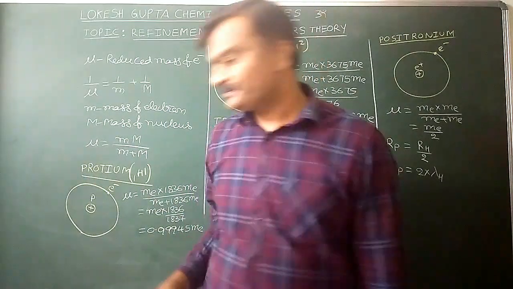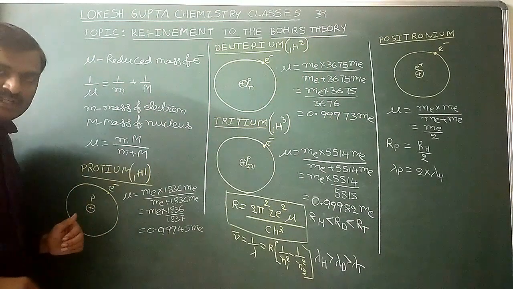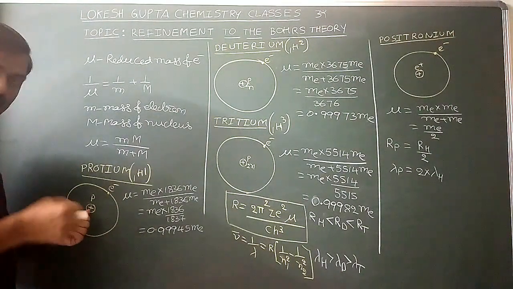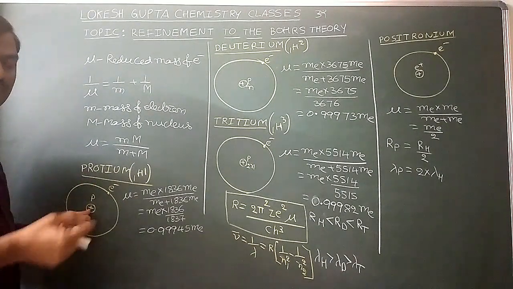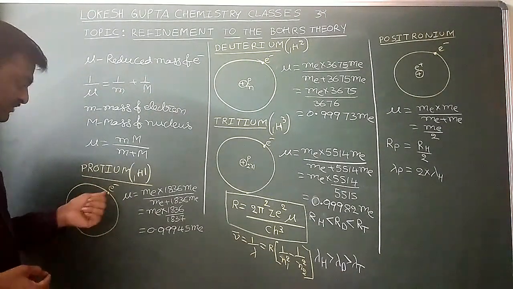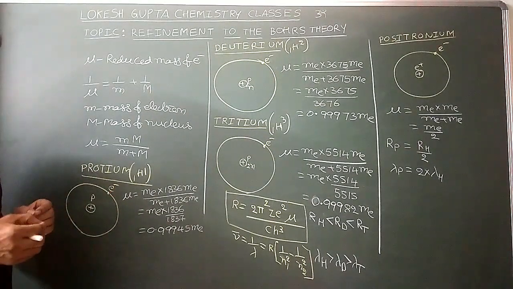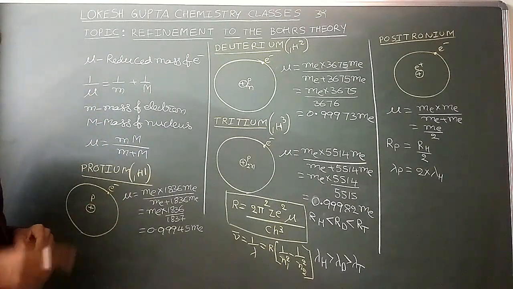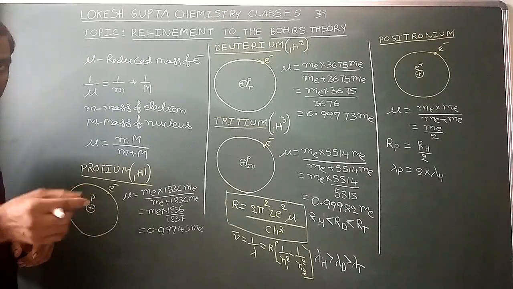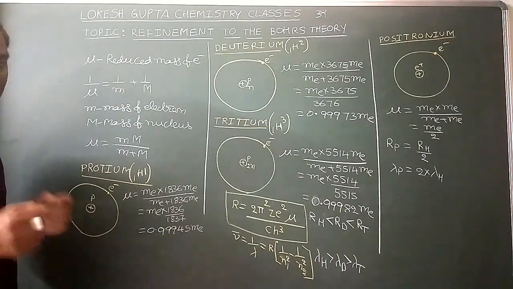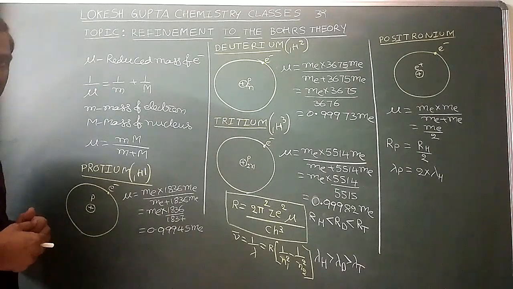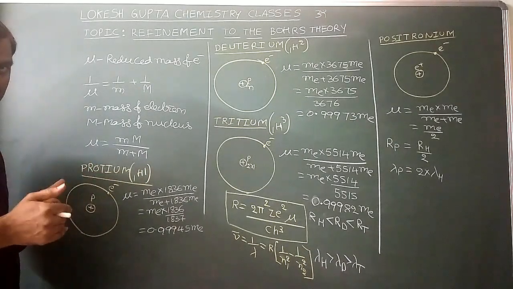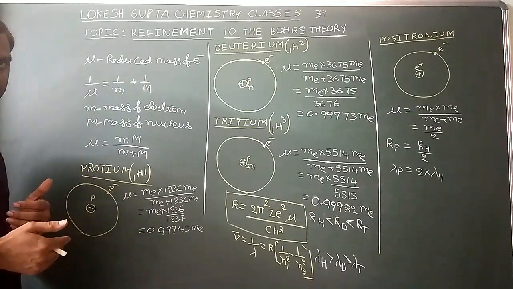So here also same. In the atom, around the nucleus the electron is revolving. Now this electron is also oscillating about its center of gravity. Here the mass of the electron will change a little bit. Now the effective mass of the electron is called the reduced mass of the electron. When two bodies are in motion with respect to each other, we should not take the rest mass. We have to take the reduced mass. It is the effective mass when we consider the oscillation of two bodies with respect to each other.